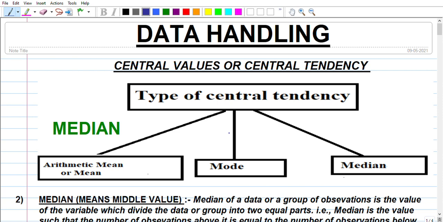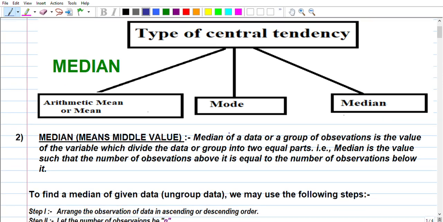Dear learners, I have written here: median. Median means middle value. The median of data or a group of observations is the value of the variable which divides the data or group into two equal parts. Median is the value such that the number of observations above it is equal to the number of observations below it.